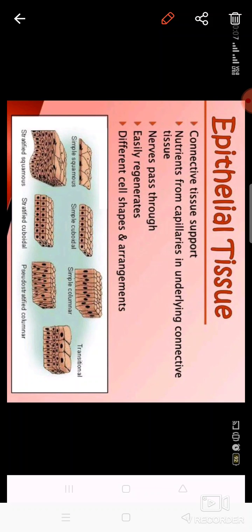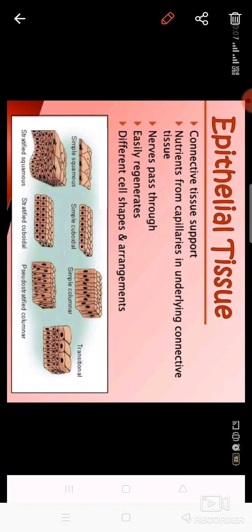Now let us see some more functions. These support the body, these carry the nutrients, these pass the nerves. This is an important thing, that these are helpful in regeneration of the body. If there is any cut in your body, on the hand or anywhere, then soon your injury recovers due to the division of the epithelial cells, and that injury heals after some time. This is because these epithelial tissues have the capacity to divide. That is why they divide and recover your injuries.